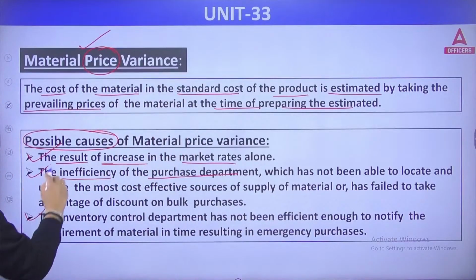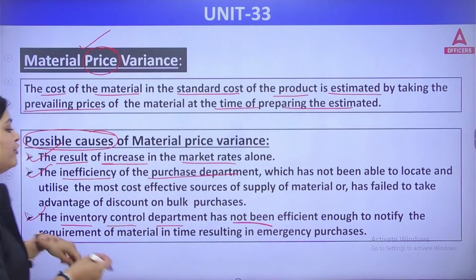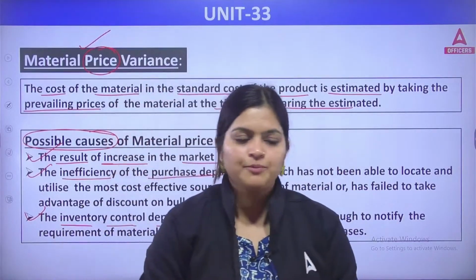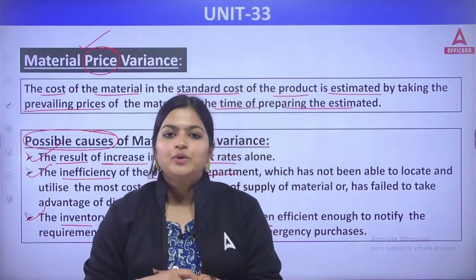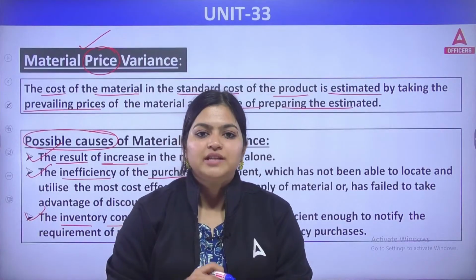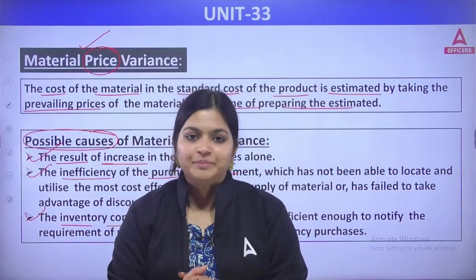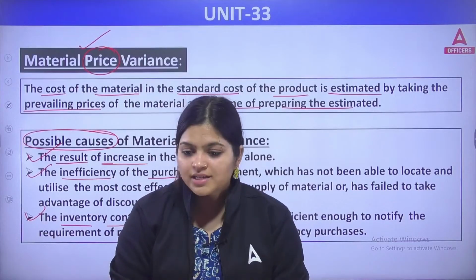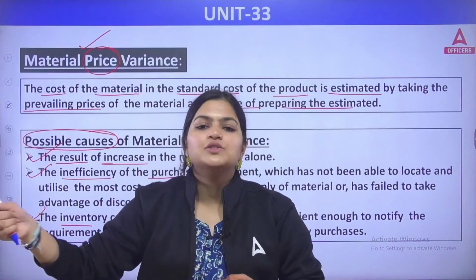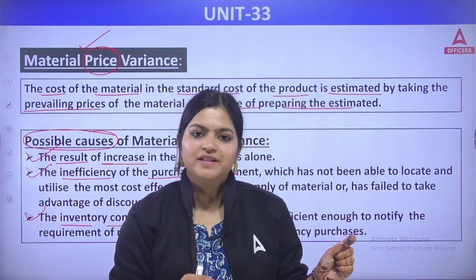Last one: the inventory control department has not been efficient enough to notify the requirement of material in time in case of emergency. Suppose at your home 4 guests are there and you are making tea. During the tea procedure, you see that you don't have that much sugar to make tea for 4 people. So what will you do? You will take out whatever money and give it to someone in your house to please go and purchase sugar, at whatever cost that shopkeeper will sell. You will purchase it.